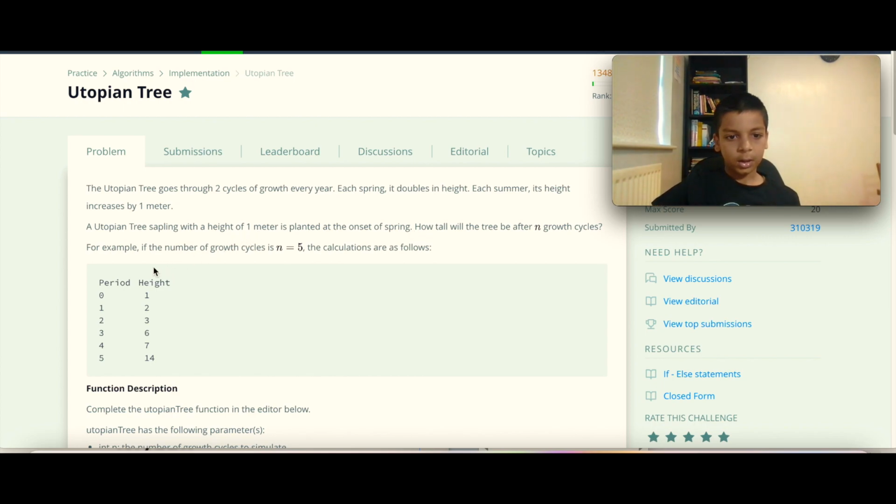So if the number of growth cycles is 5, then on number 0 the height would be 1. On number 1, 1 times 2 is 2. And on number 2, 2 plus 1 is 3. And on number 3, then 3 times 2 is 6. And on number 4, 6 plus 1 is 7. And finally 5, 7 times 2 is 14.